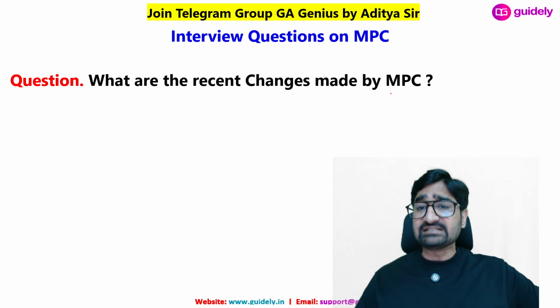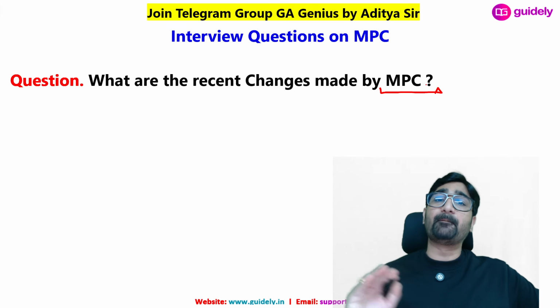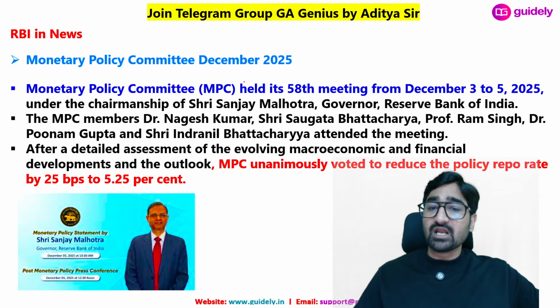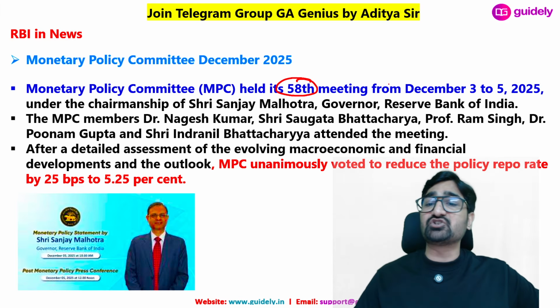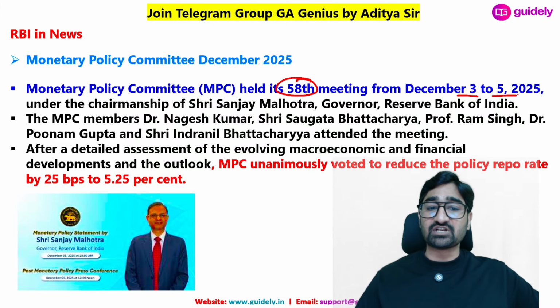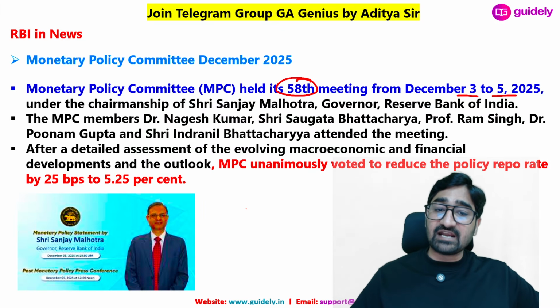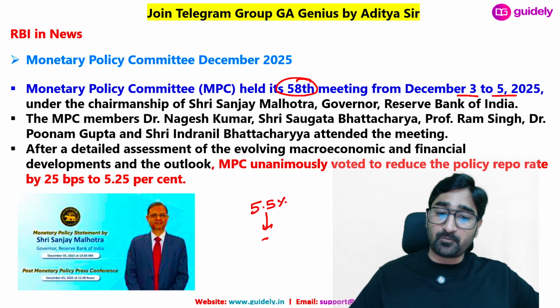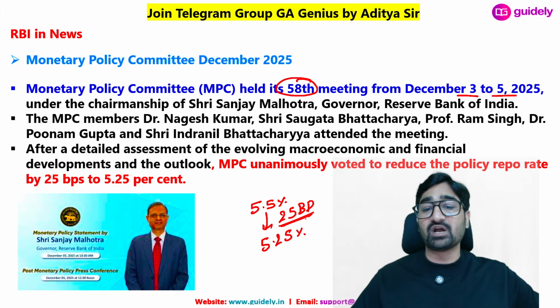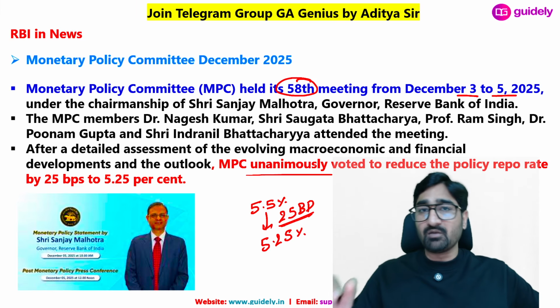Question number 1. What are the recent changes made by MPC? What big changes did RBI make recently in the Monetary Policy Committee? So RBI conducted the 58th edition of the MPC meeting from 3rd to 5th of December 2025, and the major change was that RBI decided to decrease the repo rate from 5.5% to 5.25%. It means the repo rate decreased by 25 basis points. So there is a decrement of 25 basis points in the repo rate. It was decided by all the monetary policy members.